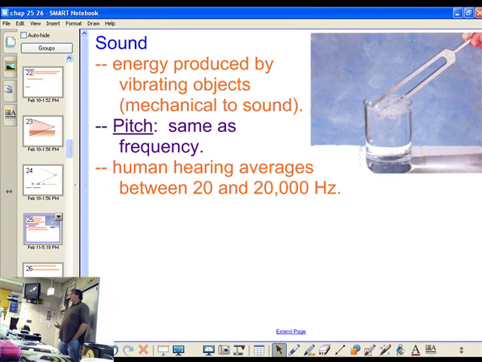Okay, sound. So chapter 25 really deals with waves in general. We're taking notes. Chapters 26, 27, and 28 deal with specific aspects of waves. So, sound.